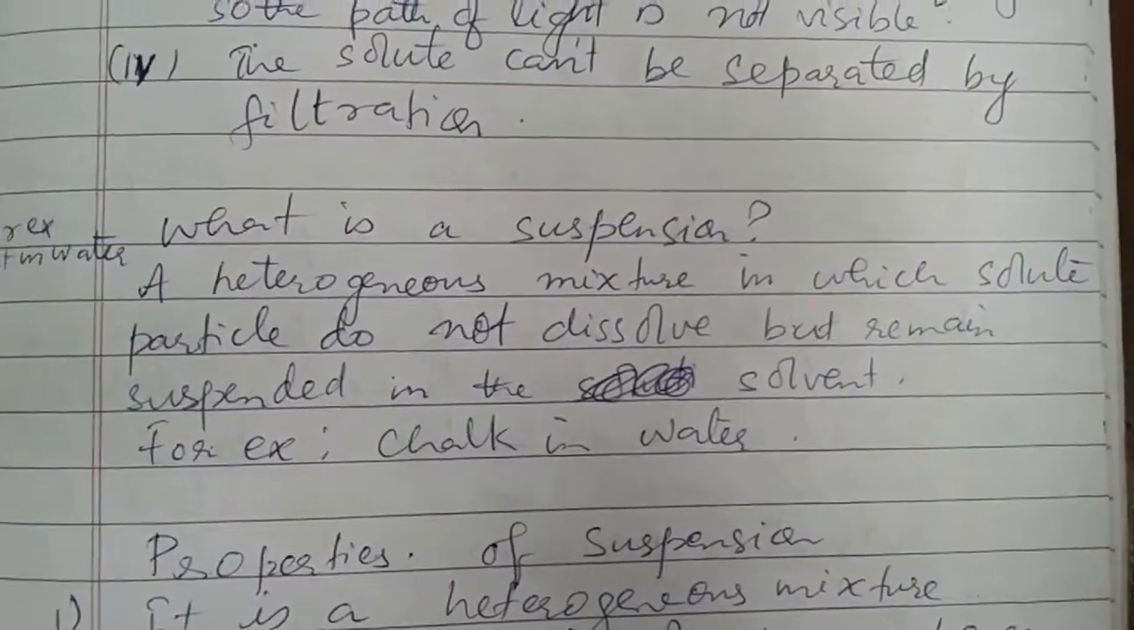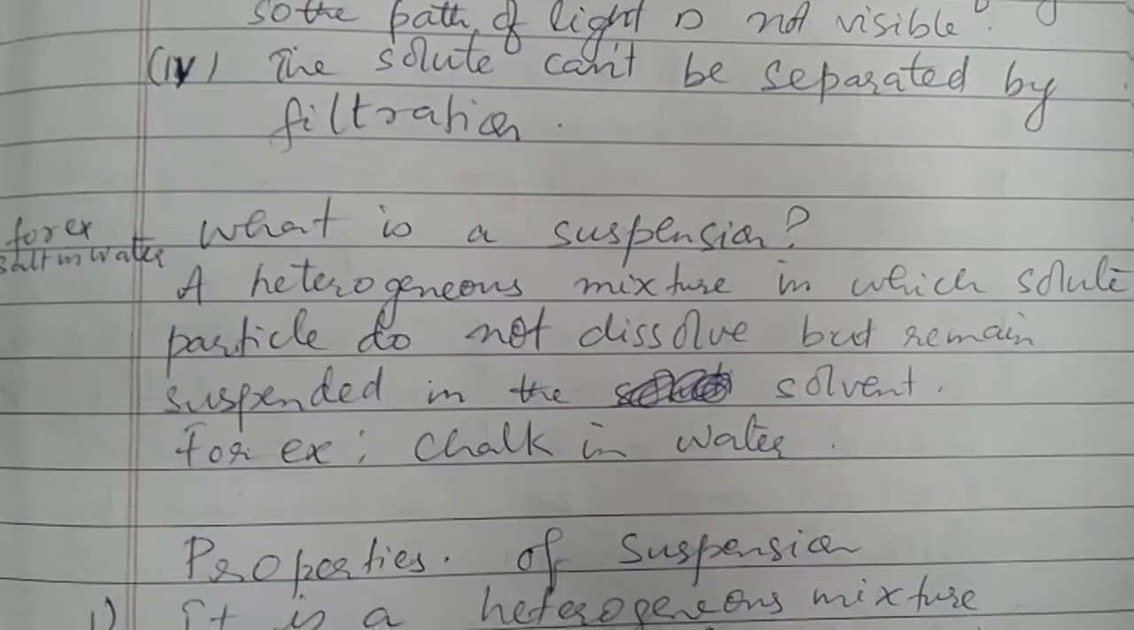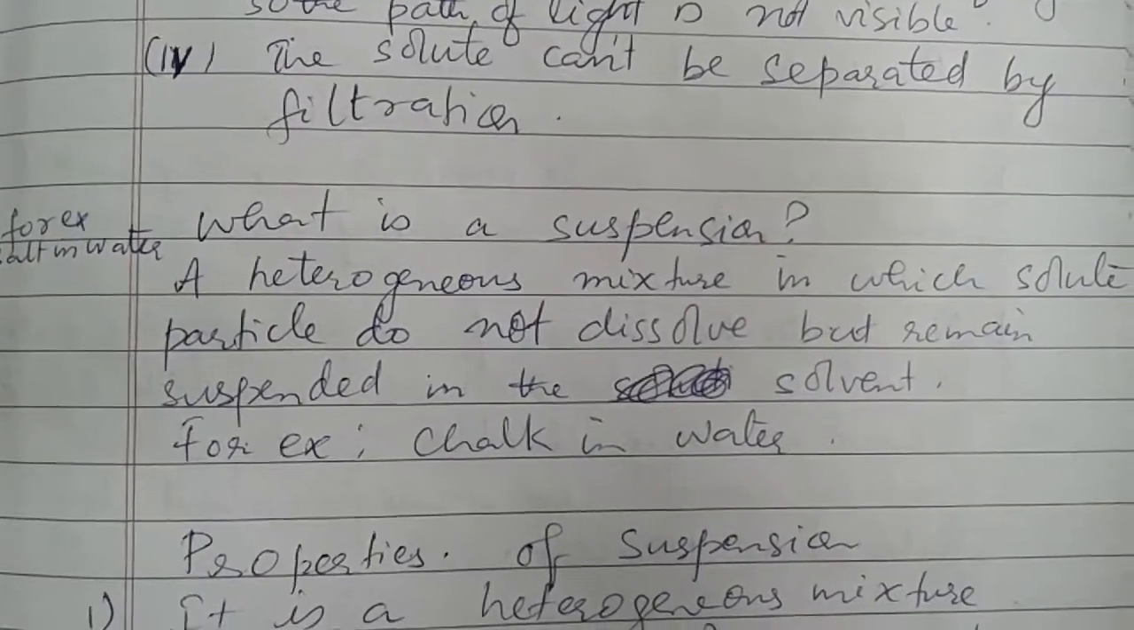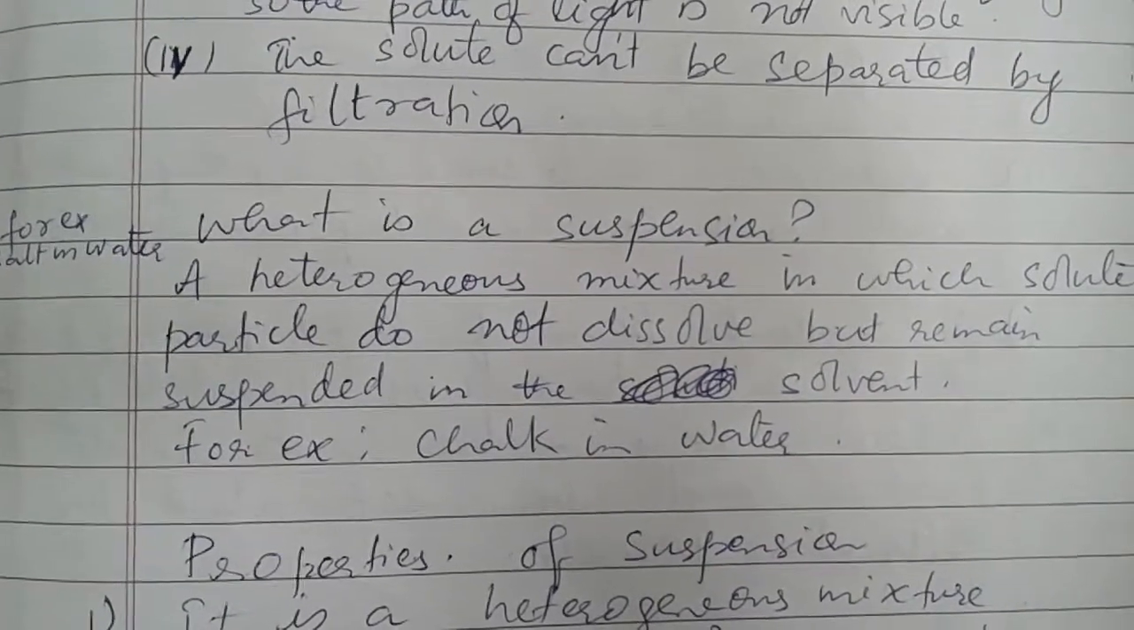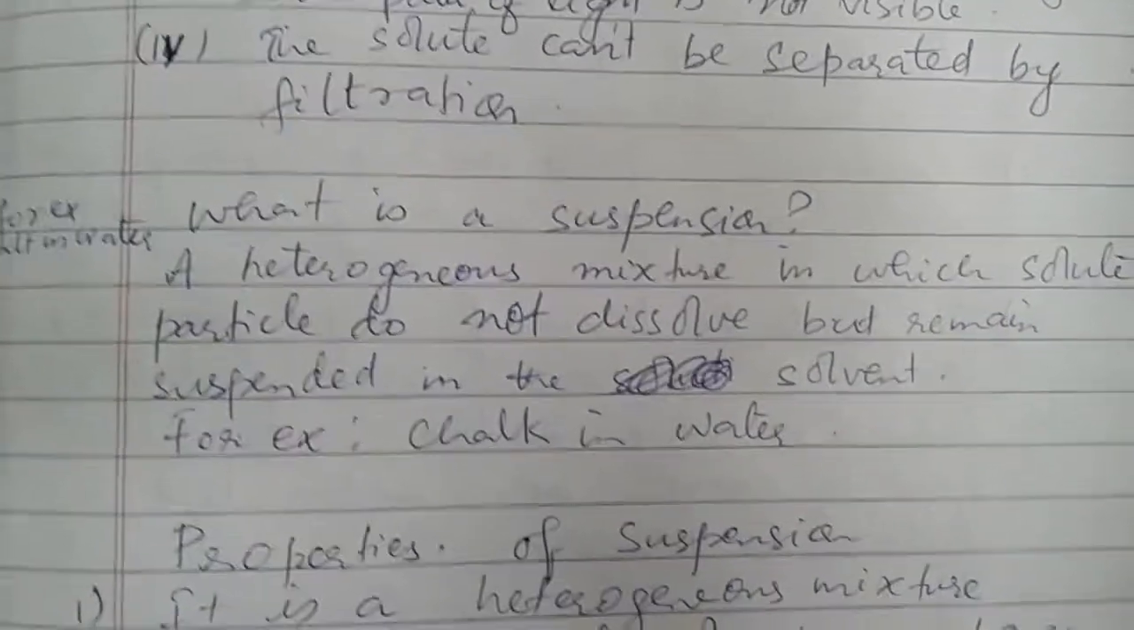Next, what is a suspension? A suspension is a heterogeneous mixture which has solute particles that do not completely dissolve in the solvent. For example, we have chalk in water.